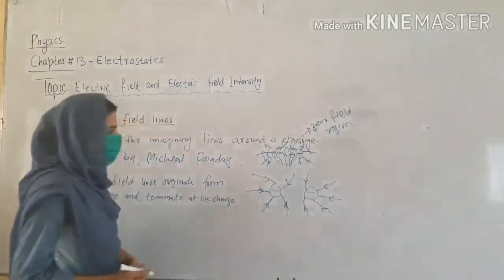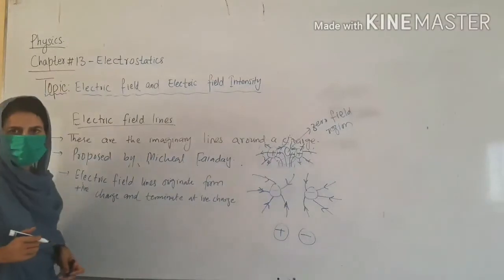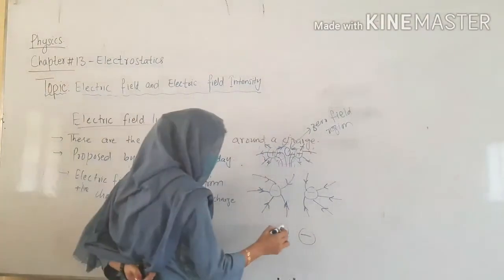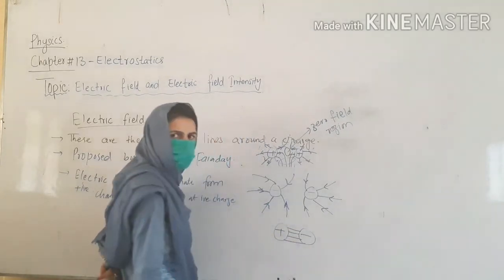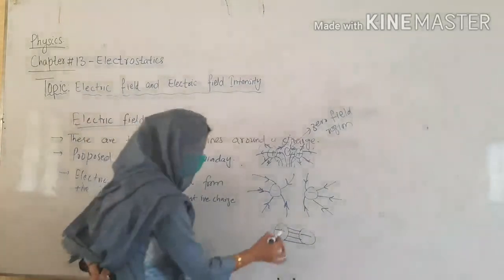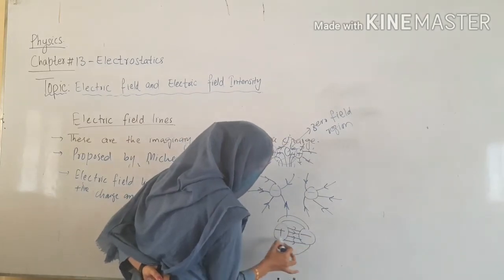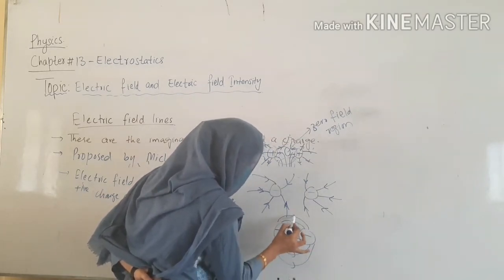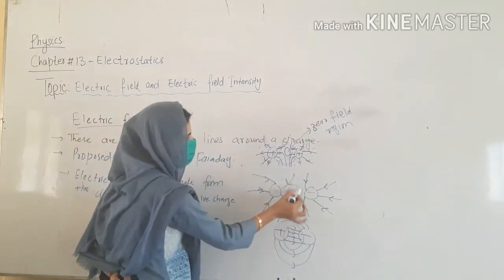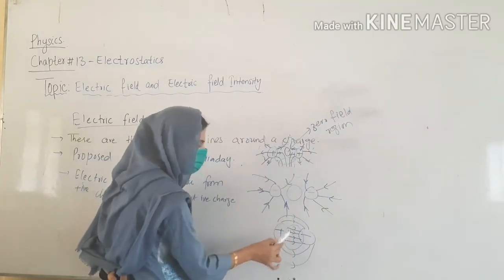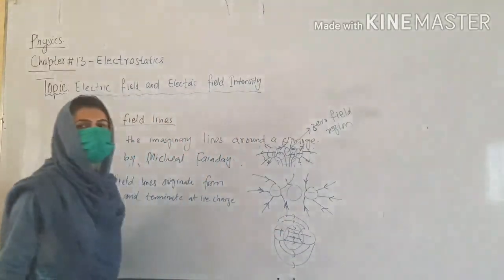Now if I have a positive and negative charge, what will happen? It will show attraction. Why? Because unlike charges attract each other, so they will strongly attract each other. As far as the external environment is affected, their interaction will be weaker, but the head-on collision will be stronger. So that region shows a zero field region at the center point, but in this case the center point will show a strong field region. The maximum number of lines means the maximum strength of electric field.